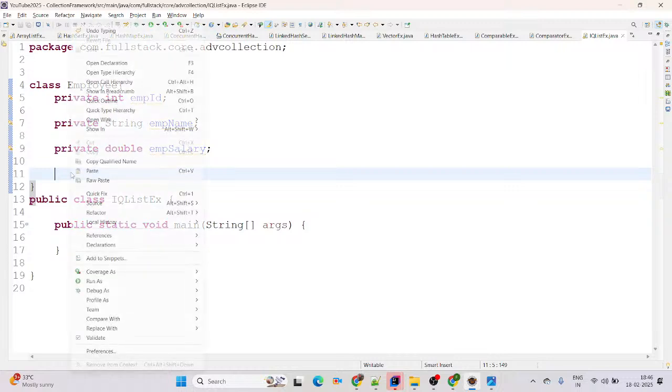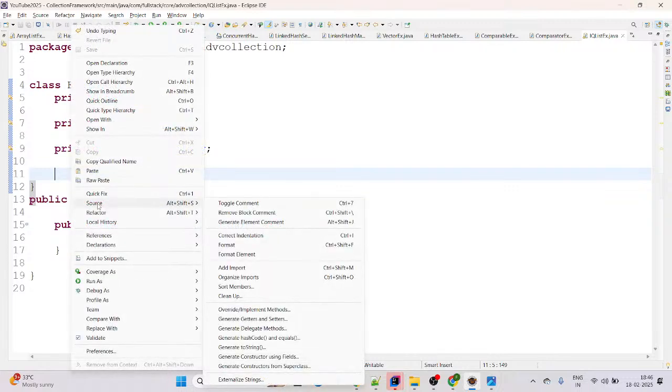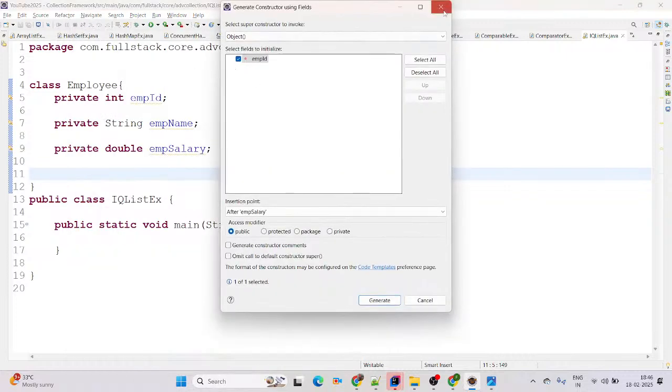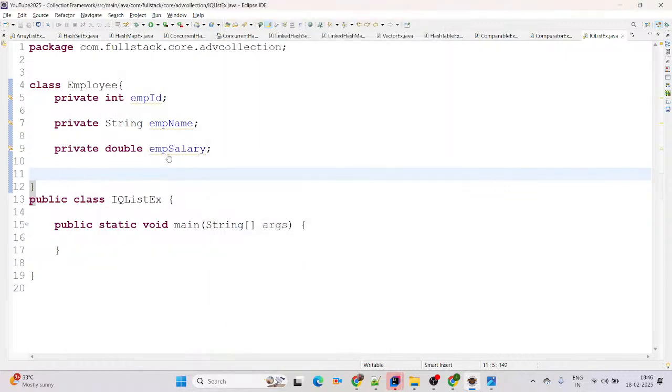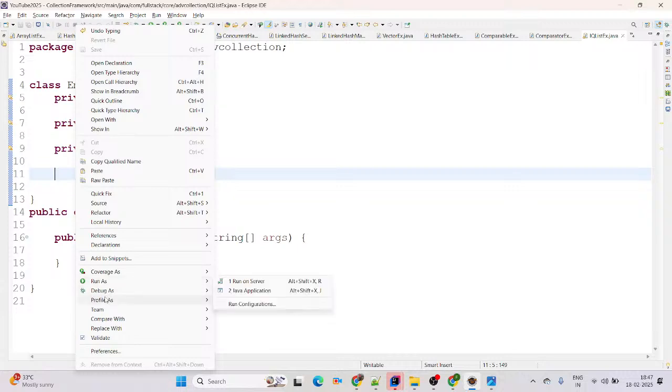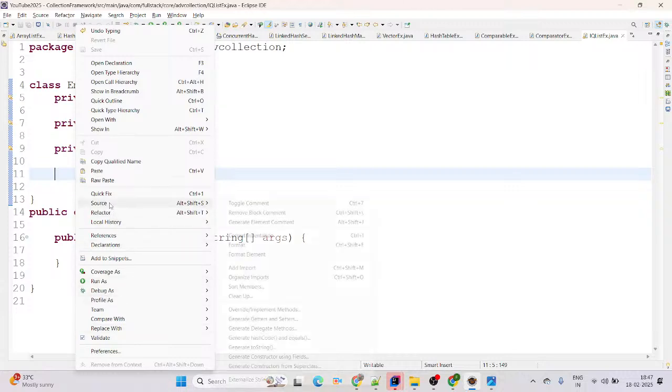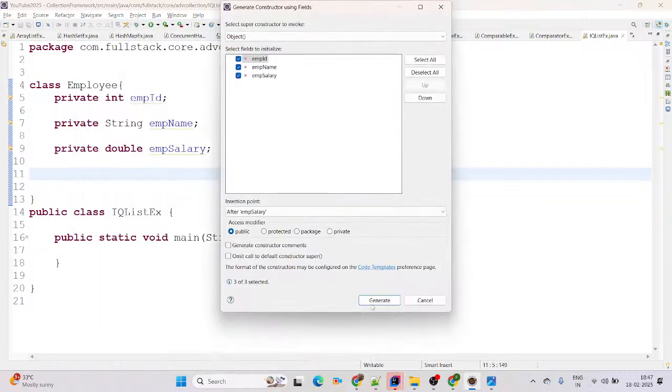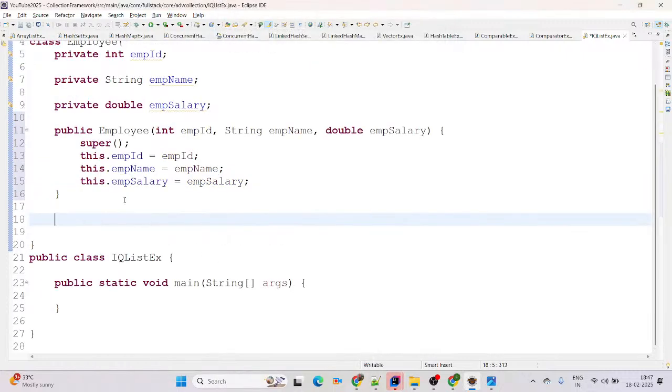Now we are going to create a constructor. Simply right click, go to source, generate constructor using fields. We are just trying to save the application first. Save it, and now right click, go to source, and generate constructor using fields. Simply select all, it is generated, right?